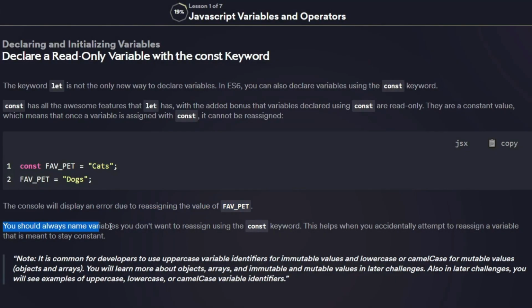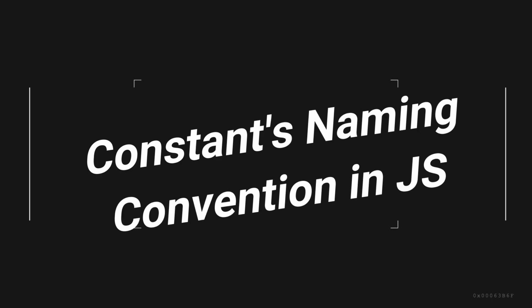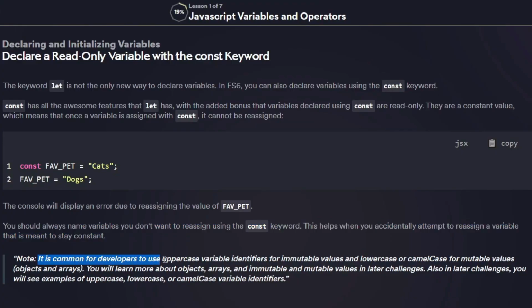You should always name the variable you do not want to reassign using the const keyword. This helps when you accidentally attempt to reassign a variable that is meant to stay constant. Note: it is common for developers to use uppercase variable identifiers for immutable values and lowercase or camel case for mutable values, objects and arrays. You will learn more about these objects, arrays and immutable values in later challenges. Also, in later challenges, you will see examples of uppercase, lowercase, or camel case variable identifiers.